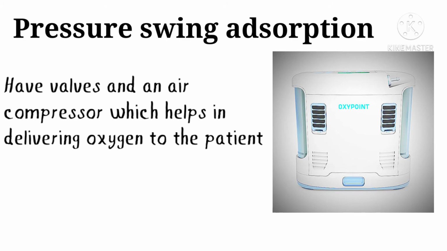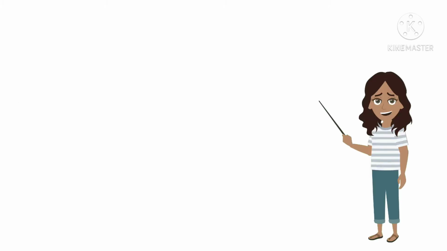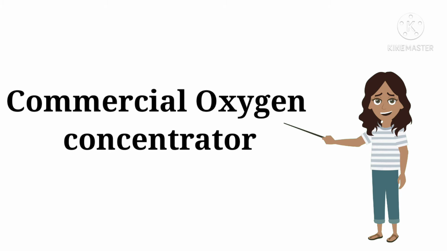It has valves and an air compressor which help in delivering the oxygen to the patient. In membrane separation, a membrane acts as a barrier through which oxygen is separated from the air and passed on to the patient.